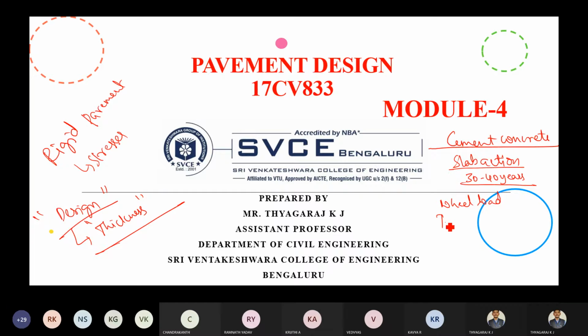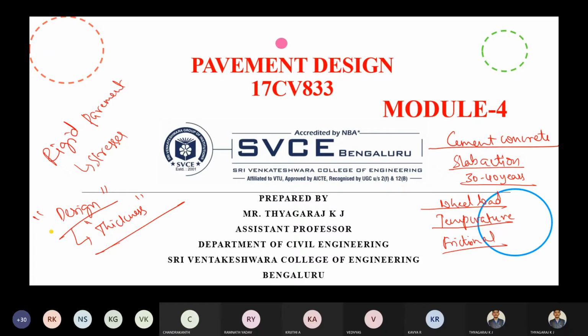Then temperature stresses will be there, because since the concrete is a rigid body, because of the temperature there will be shrinkage and elongation. Because of that, temperature stresses will be developed. Then comes the frictional stress. These are the three types of stresses which we come across in this fourth module, design of rigid pavement.